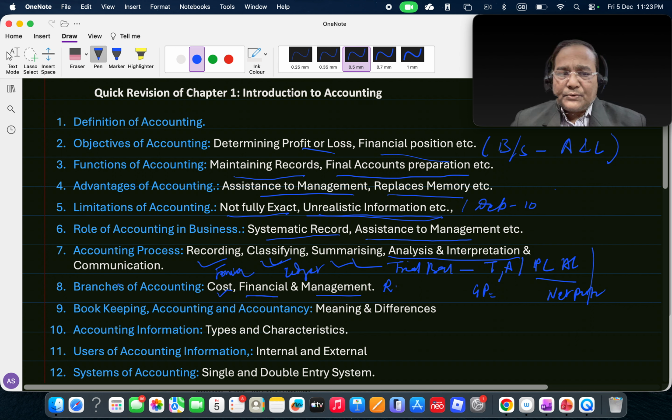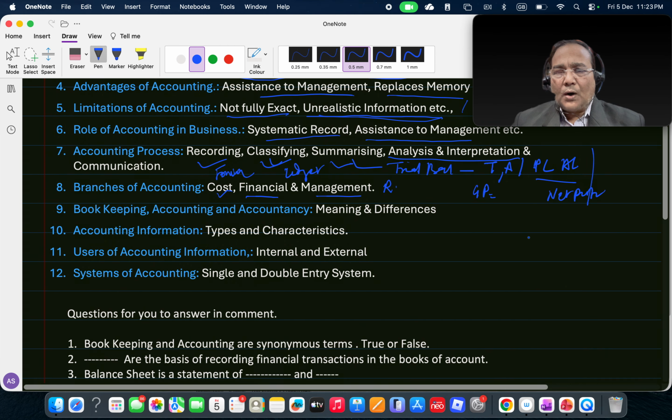So these are the branches, and each of these branches has its specific role and purpose, which accordingly provides to the management or the people who are interested in it.